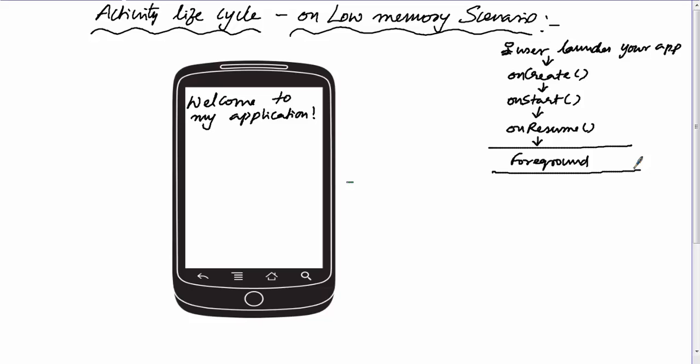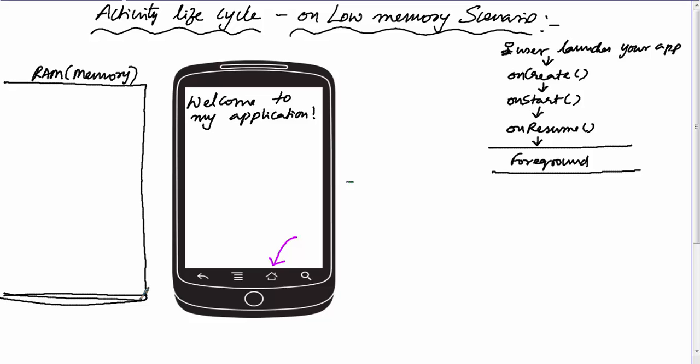Now imagine that before the user starts your activity, the user might have started many applications. Imagine that the user has moved all the applications to the background by pressing the home button. You can observe the home button here. Remember, when the user moves an application to the background by pressing the home button, that application will not be killed and will still reside in RAM. Now, our assumption is that before opening our application, the user has opened many other applications, but has not closed them and has moved all of them to the background state.